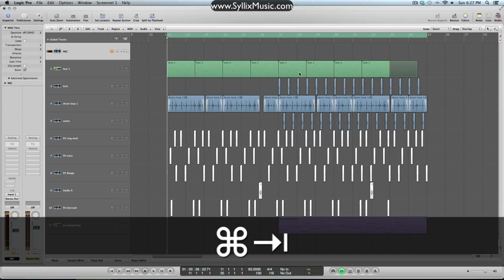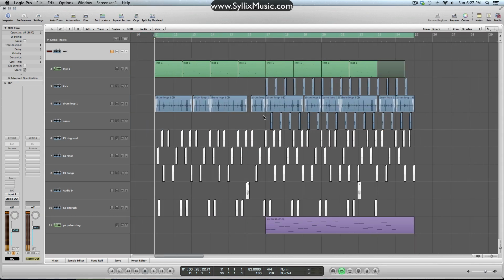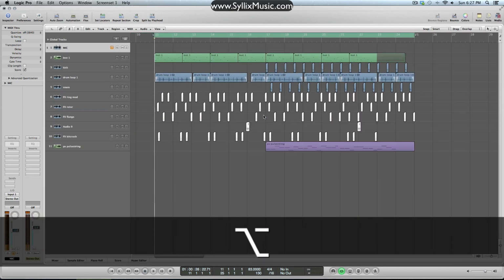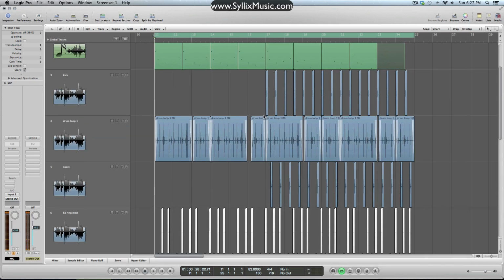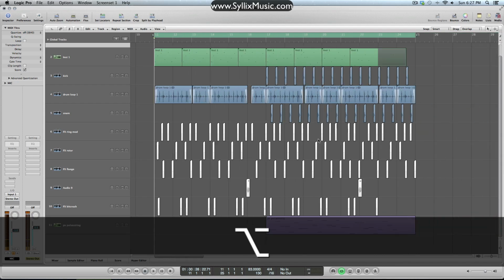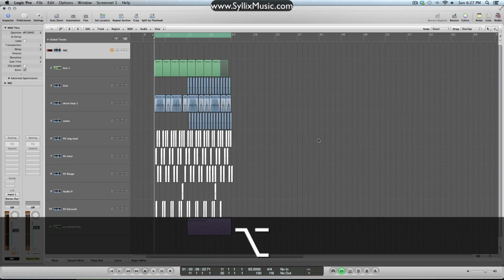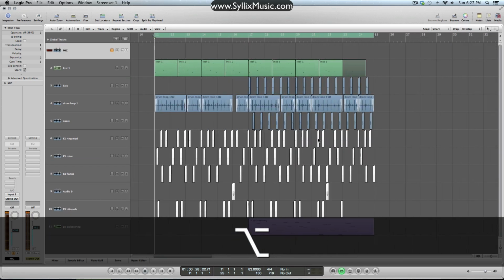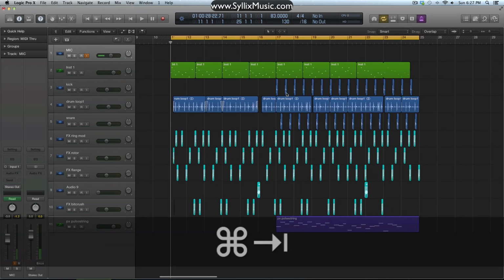Alright, so next is the screen adjustment. I work with the Magic Mouse, so I can just side scroll left and right, and if I make my screen smaller or larger, I can scroll up and down as well. And if I hold down Alt or Option and move my mouse around, you can see that you can adjust the size, both width and height. But you can see that in Logic 9, it snaps to a grid almost when you do that. There's nothing wrong with that, but in Logic 10 it just seems to be a lot smoother.